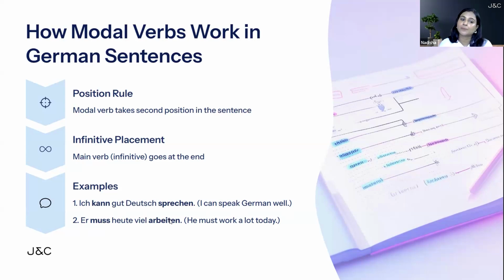That means the full form. And the modal verb will always be conjugated as per the subject at second place. So müssen is the modal verb here, coming at second place, conjugated based on the subject, and the other verb is arbeiten, going completely at the back in full form without any conjugation, in infinitive form. Muss heute viel arbeiten. He must work a lot today.